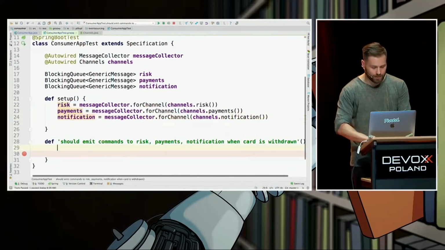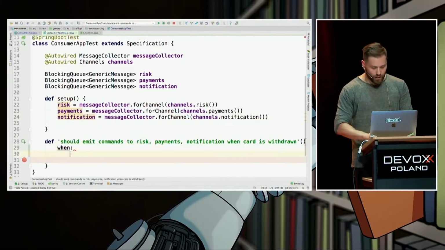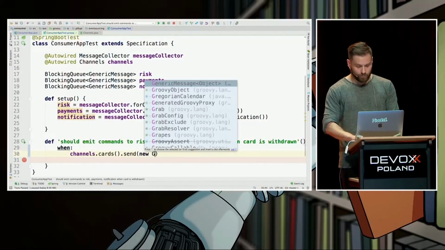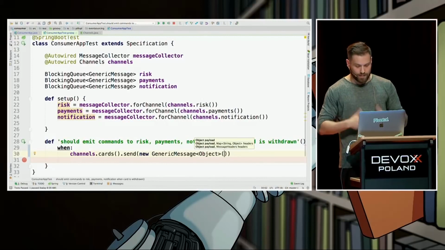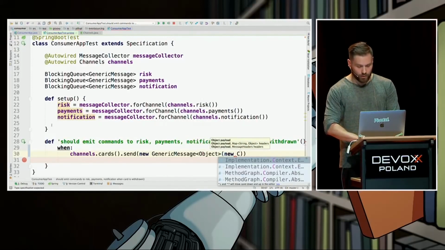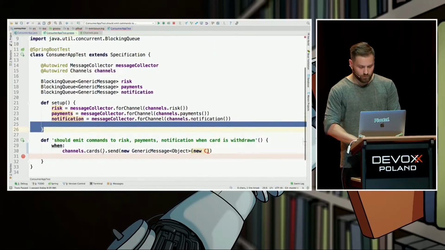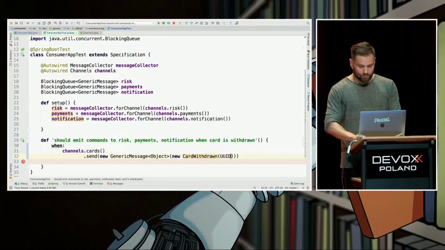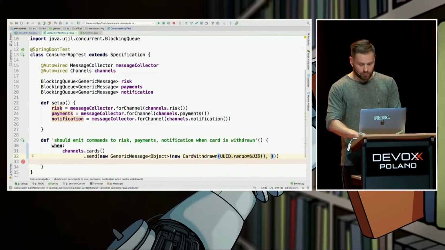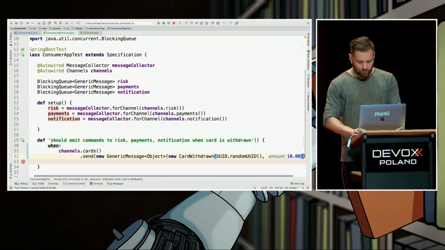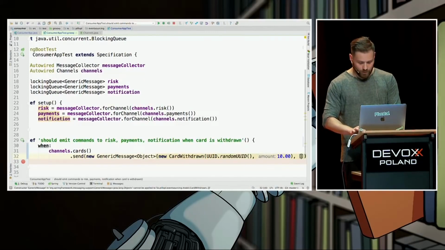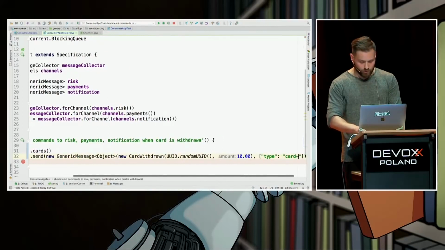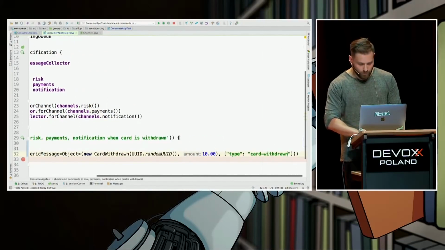So let's write this test. It's going to be: when on the channel named cards, someone sends a new message. The message has this content, new card withdrawn, some ID, and amount. It also takes some headers in a hash map, type, card withdrawn, of course. Right? Yes.